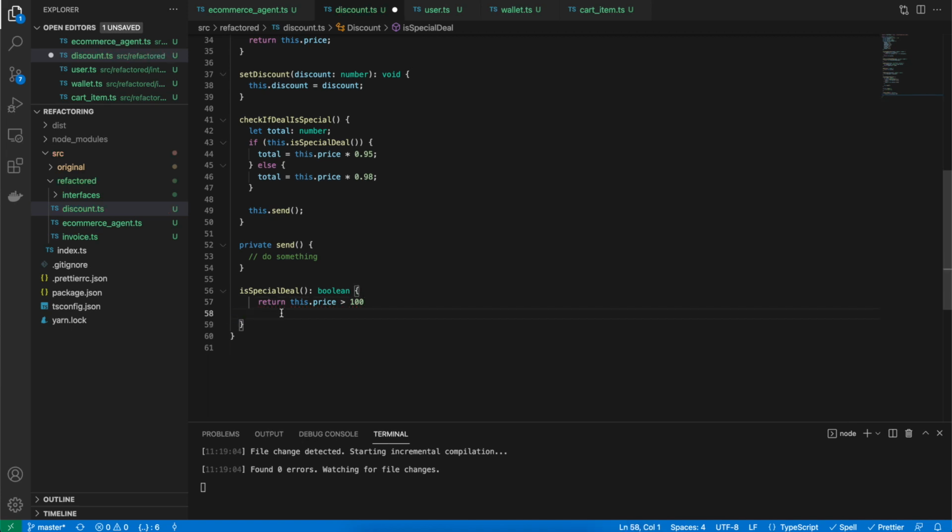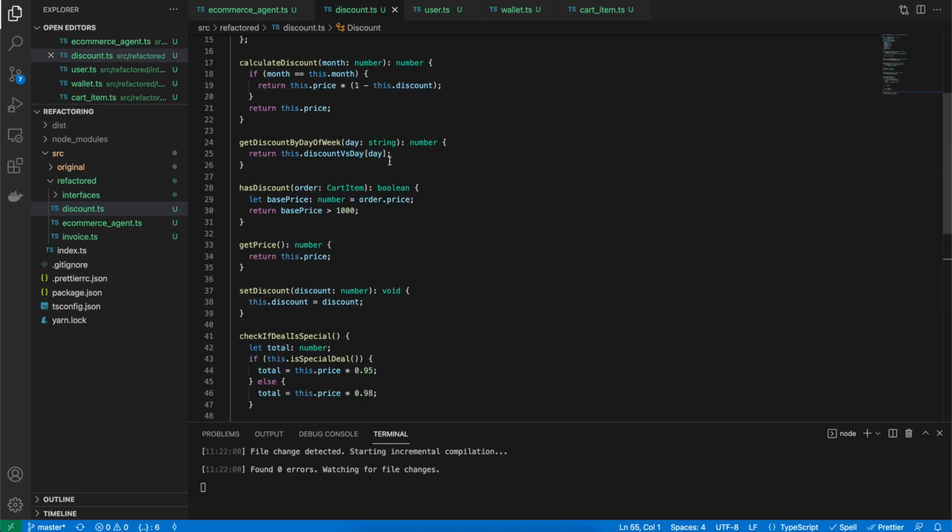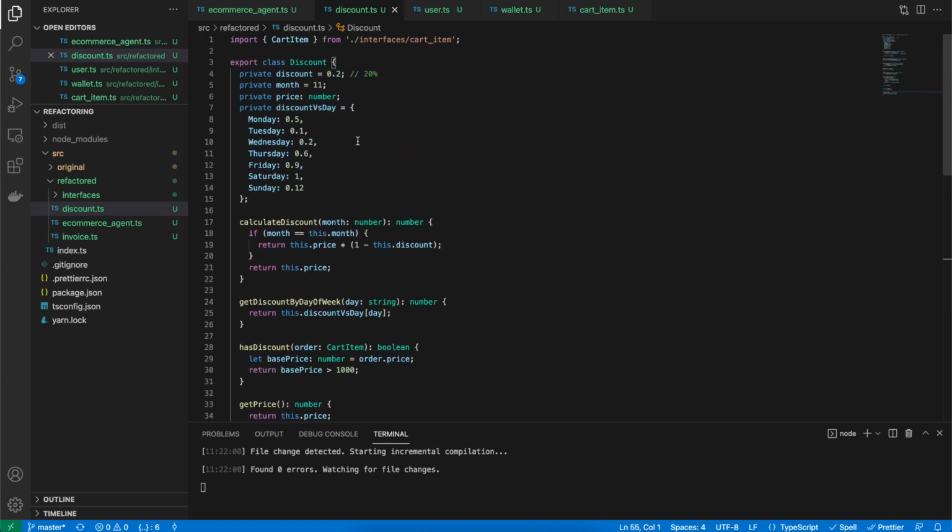I simplified the if and else and made it much cleaner. This is using the syntax of the language and making it much cleaner, more understandable, and definitely reduces the number of lines of code. Perfect. Our discount class now looks much better.